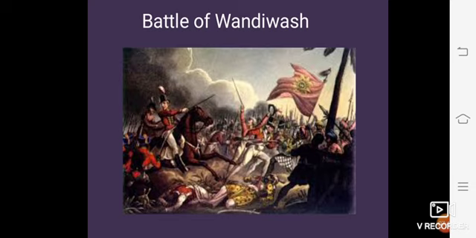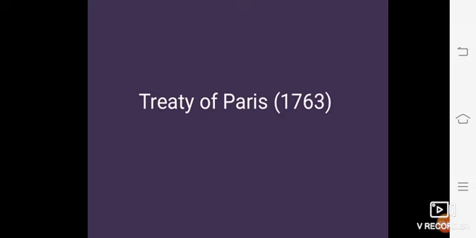So in the Third Carnatic War, the Britishers defeated the French, and there was a treaty. This was the Treaty of Paris. This war concluded with the signing of the 1763 Treaty of Paris, which returned Chandarnagar and Pondicherry to France and allowed the French to have factories in India, but forbade French traders from administrating them. The French agreed to support British client governments, and here the Third Carnatic War came to an end.